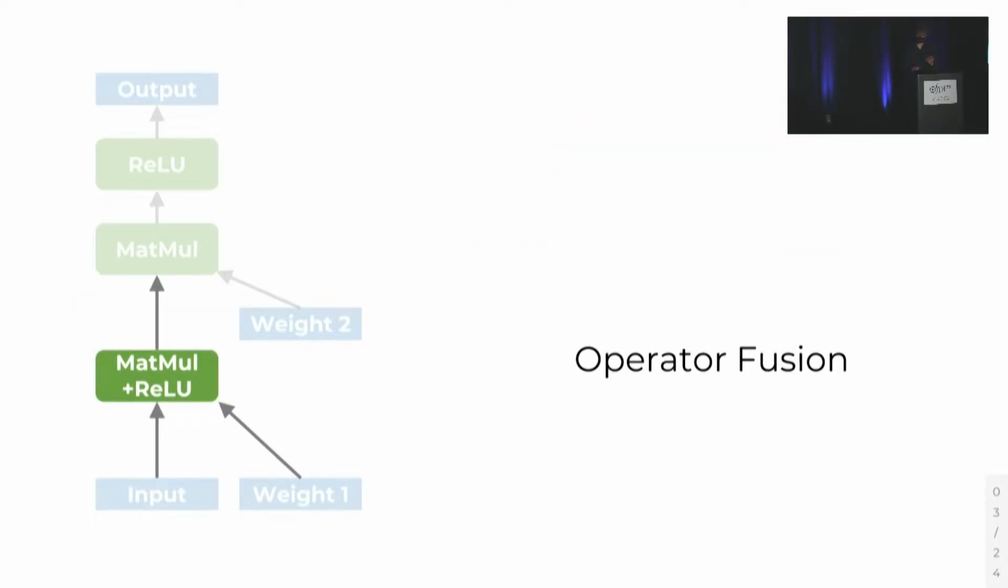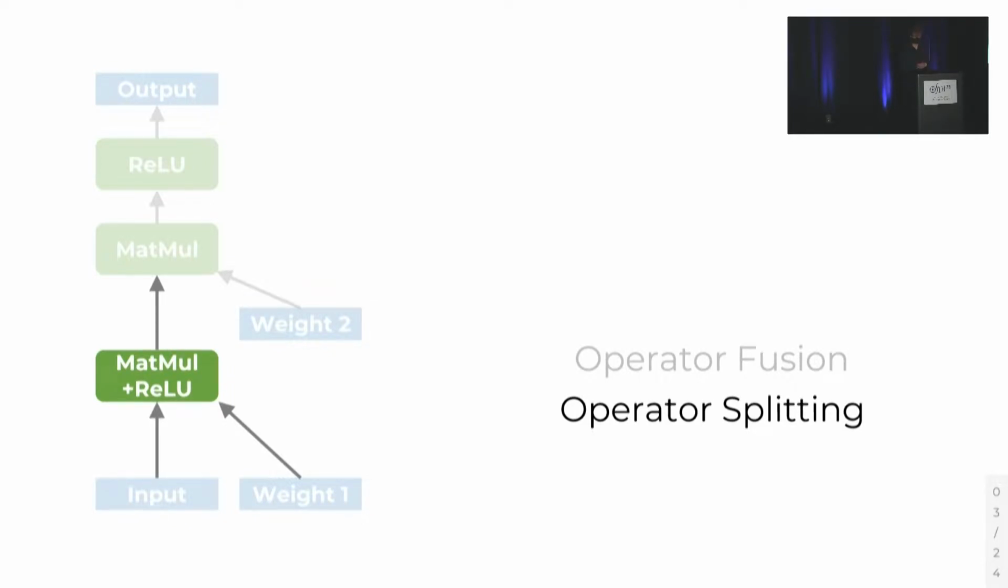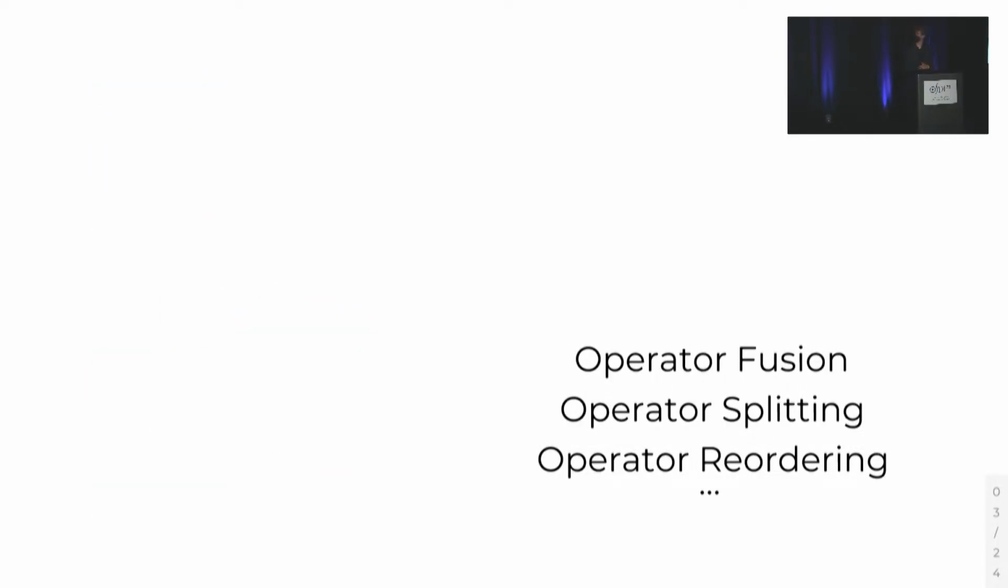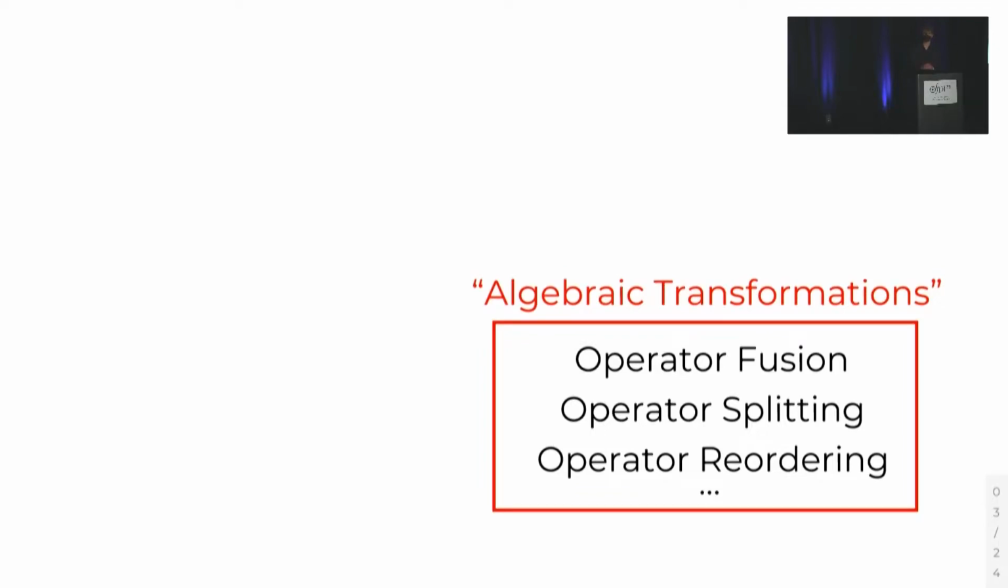For certain models and hardware, we also occasionally want to split up an operator, called operator splitting, or sometimes we want to exploit algebraic properties of the operators to reorder them. And there exist a number of other optimizations along these lines. Together, we refer to this category as algebraic transformations. These are optimizations which exploit operator identities to perform the underlying computation in a more efficient way.